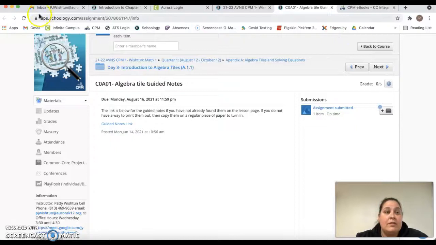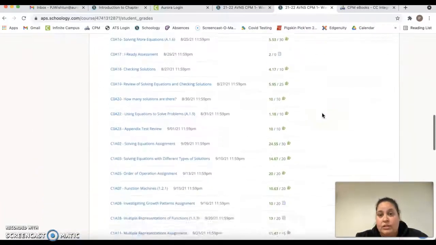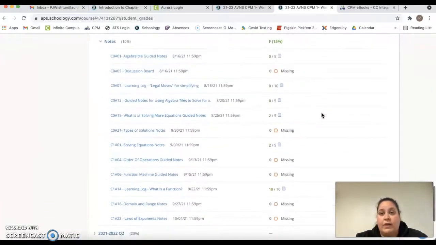So that might be the mistake, or that might be the difficulty with all of these notes grades that are zeros. So again, if I scroll back down here, this one, and this one are all zeros. So again, you have 6 missing assignments, so you have not turned in all your notes. And then you have 3 assignments that are zeros that you have turned in, but there's something wrong with them. So that might be the quick fix.